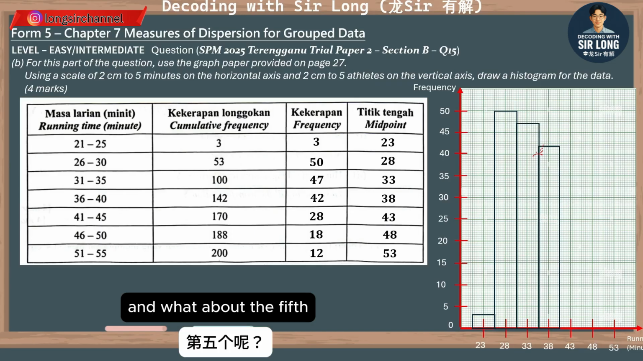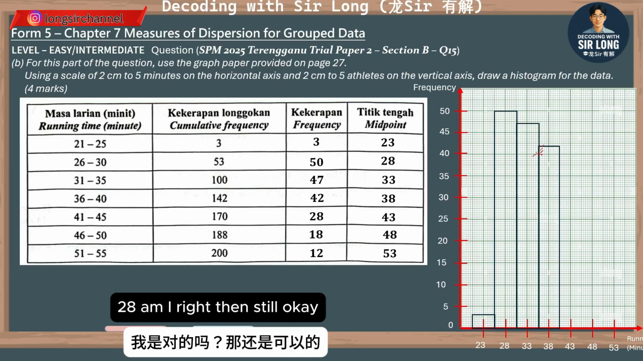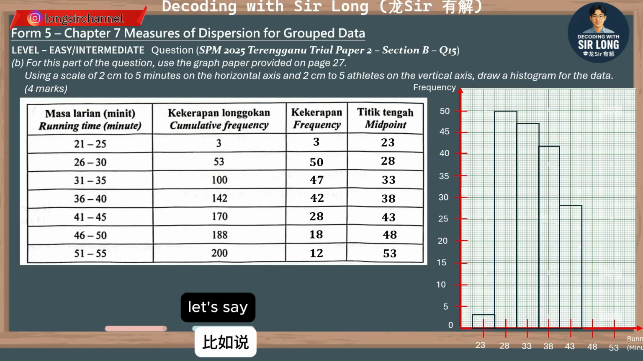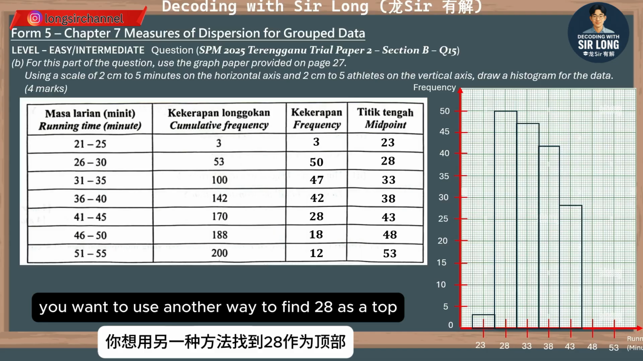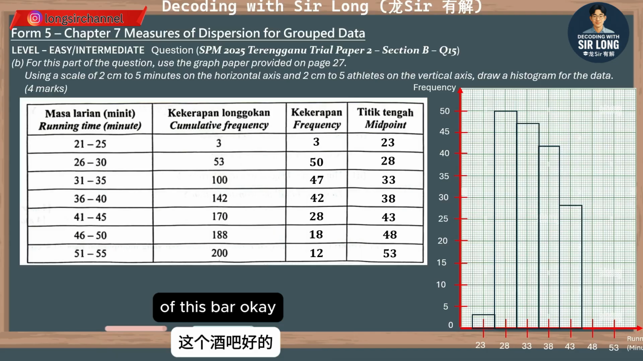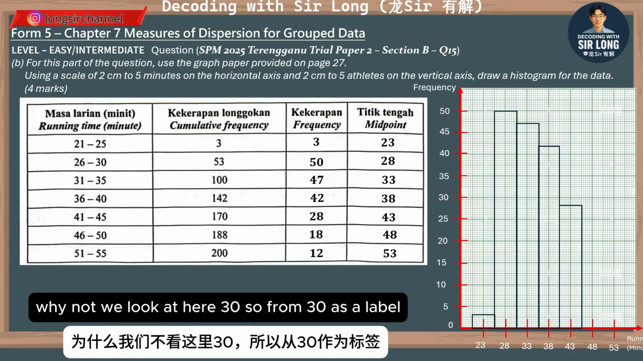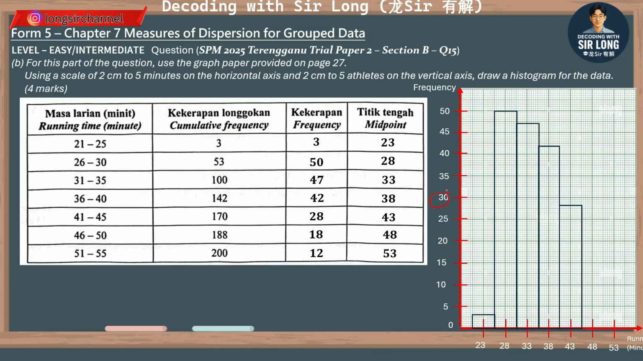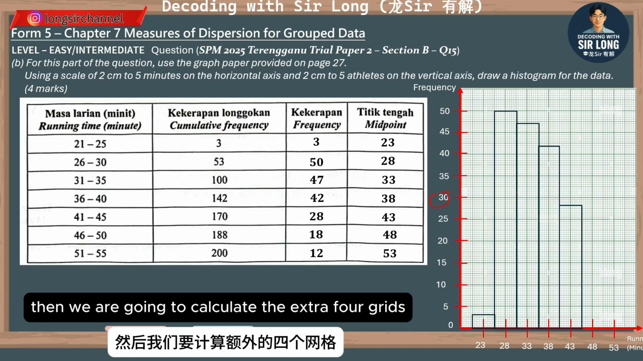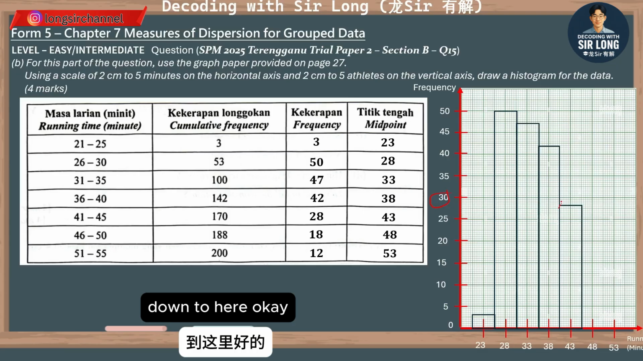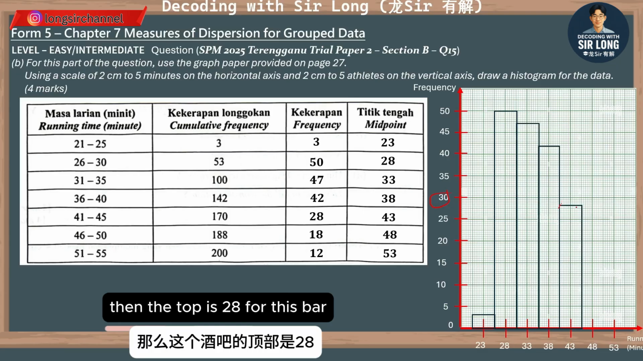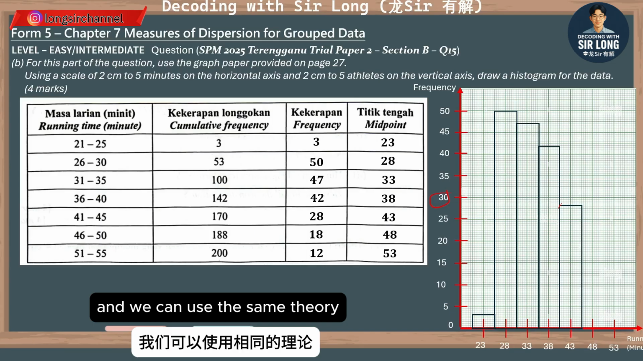And what about the fifth? 28, am I right? Then let's say you want to use another way to find 28 as the top of this bar. Why not we look at here, 30. So from 30 as the label, then we are going to calculate the extra 4 grids down to here. Then the top is 28 for this bar, and we can use the same theory.